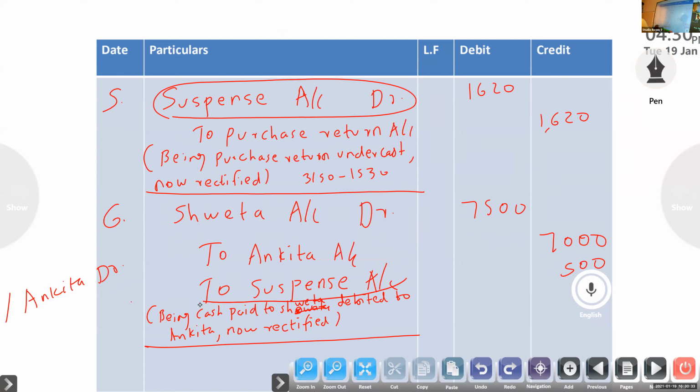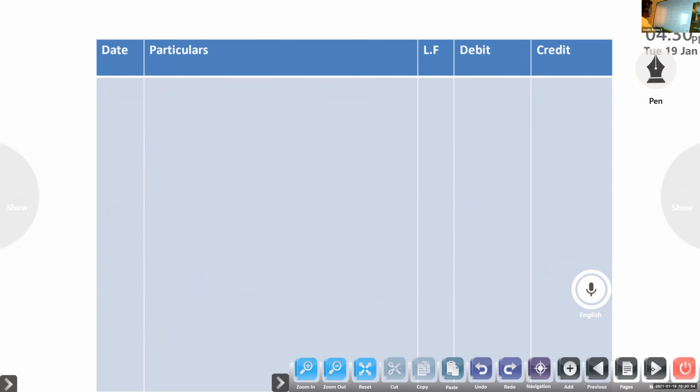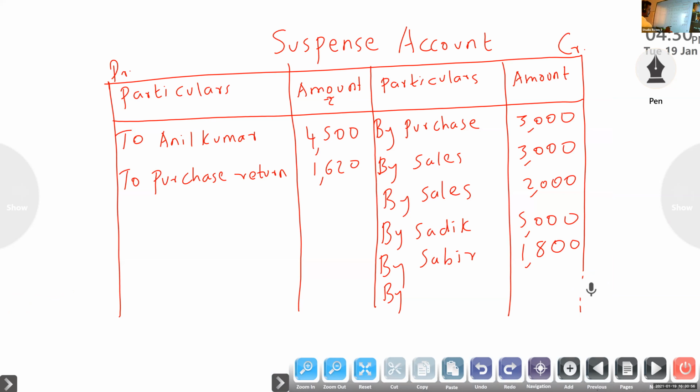Suspense is credit. So for suspense, the debit is Shweta. The amount will be the suspense amount. Credit is there, but the suspense amount is 500. Clear? So by Shweta 500. Over.